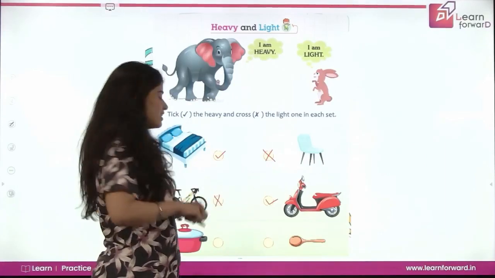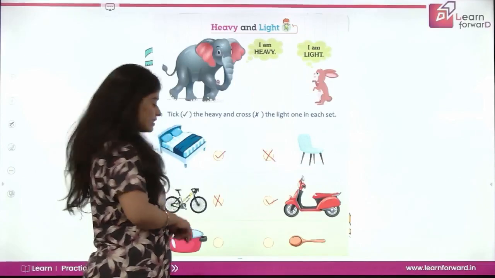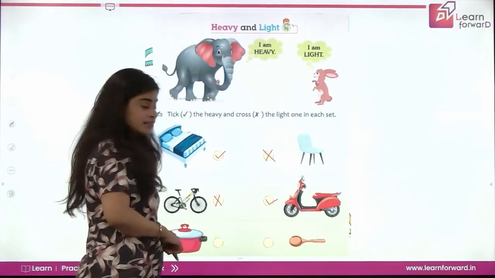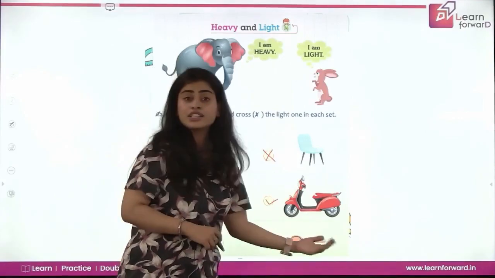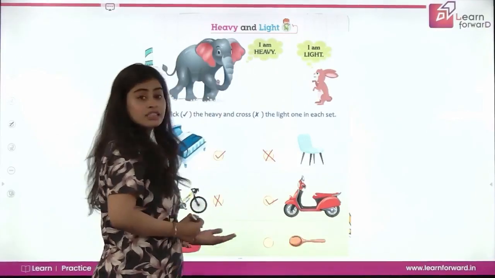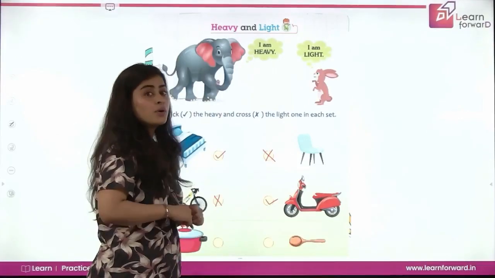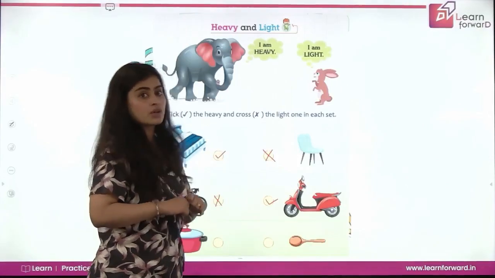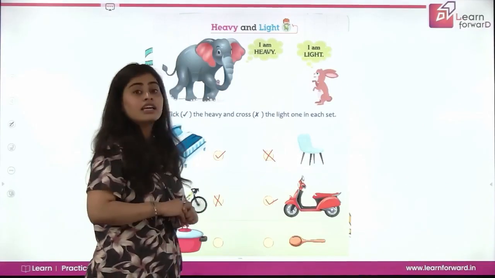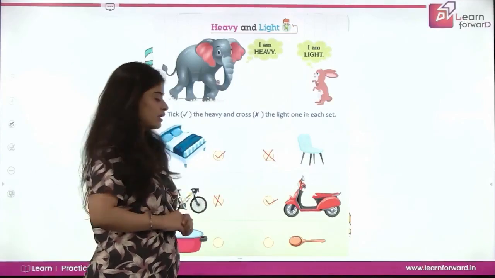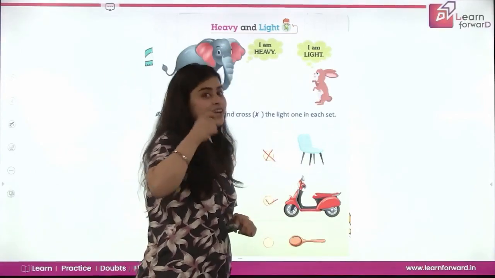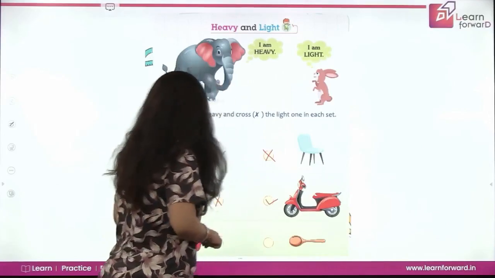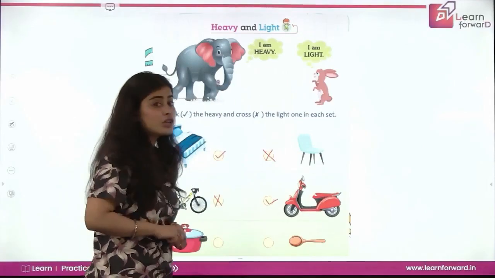Now next is a pan and a spoon. Pan is a thing in which we cook something, and this is a spoon from which we eat our meals. So tell me, is the pan heavy or light?